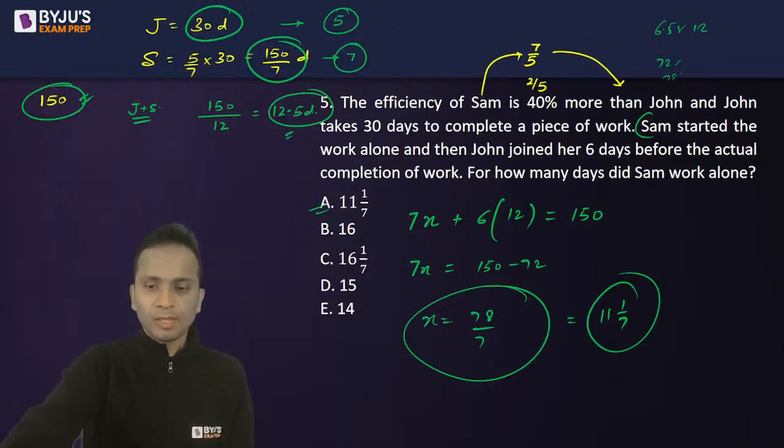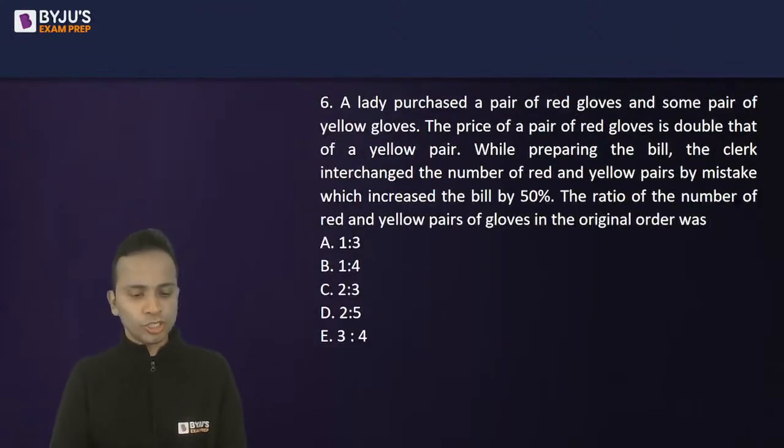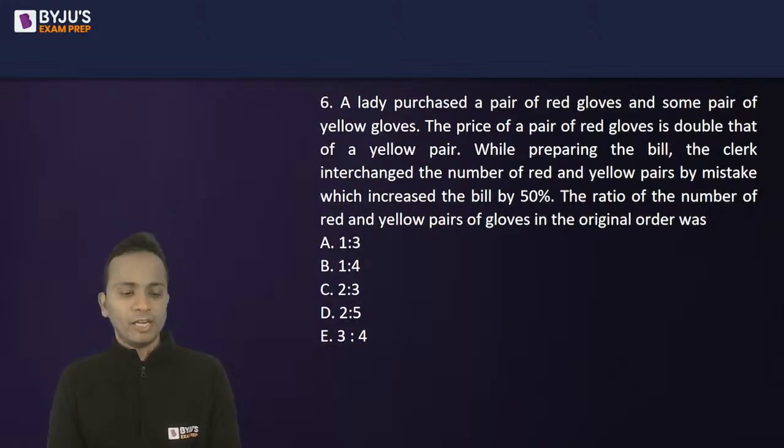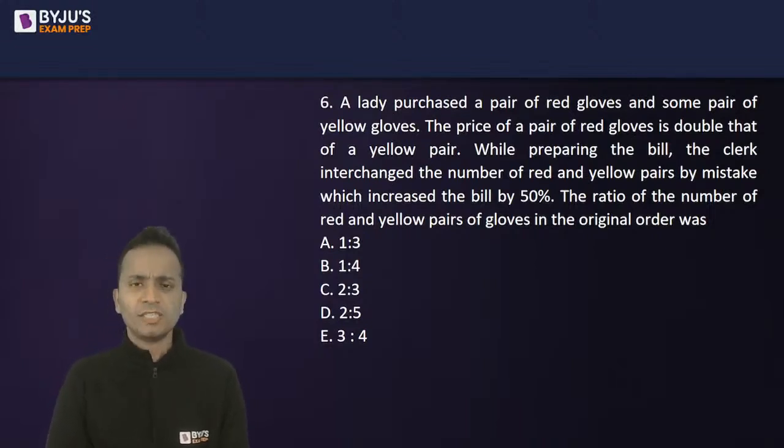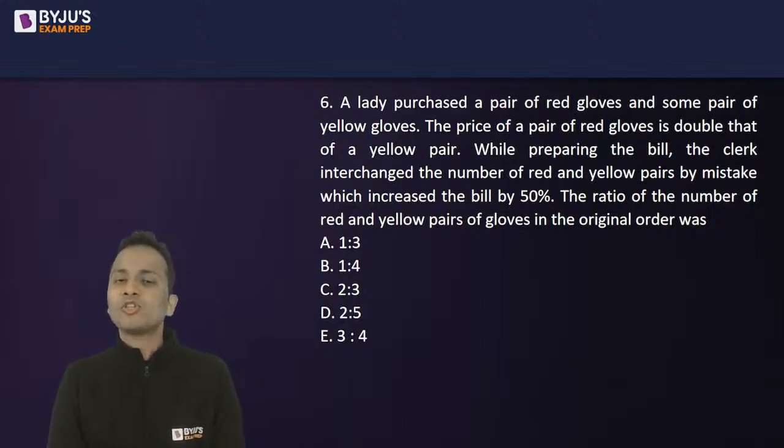Okay, let's move on and look at the next question, question number 6. A lady purchased a pair of red gloves and some pair of yellow gloves. So we don't know how many yellow gloves she has purchased. The price of one pair of red gloves is double that of a yellow pair. While preparing the bill, the clerk interchanged the number of red and yellow pairs by mistake, which increased the bill by 50%. Now you'll have to find out the ratio of the number of red and yellow pair of gloves in the original order.